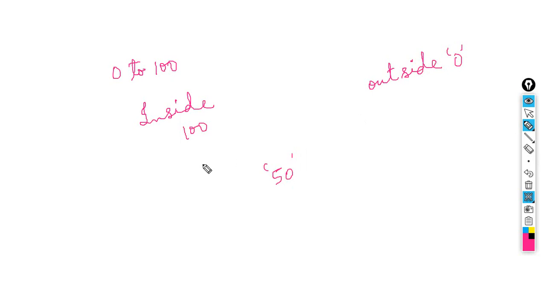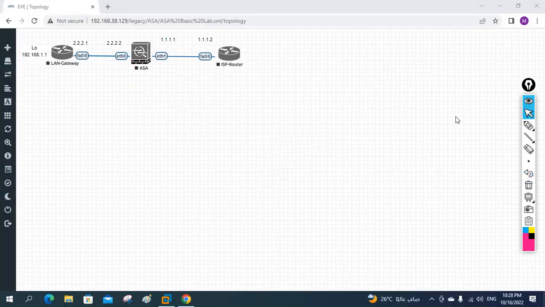So what I am saying here is that the security level range will start from 0 to 100. We will give 100 for inside, 0 for outside, and any other number for DMZ. Okay, so this one we need to remember, because when we do the lab we will assign this, we will do the configuration, so you will look in the configuration, that one. Okay, so let me check here.